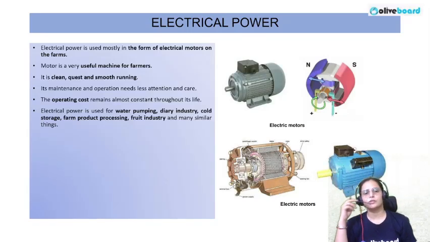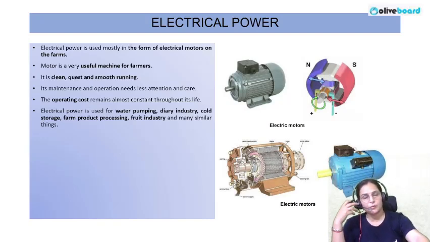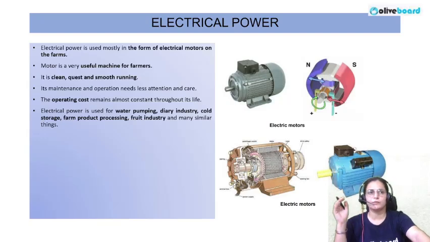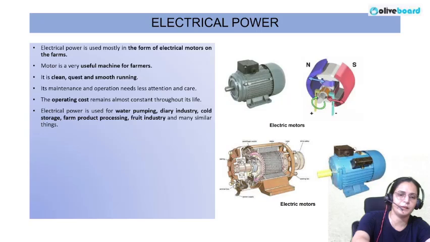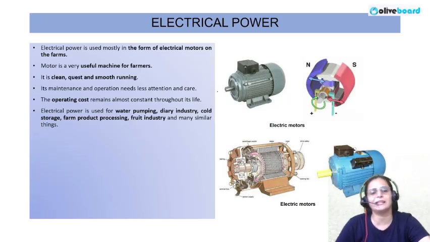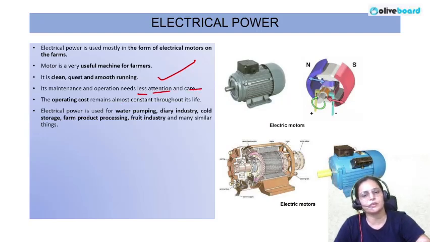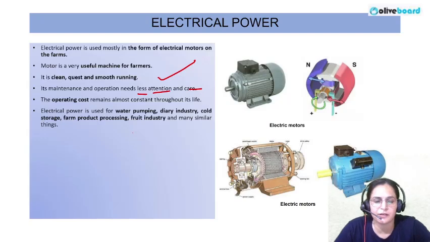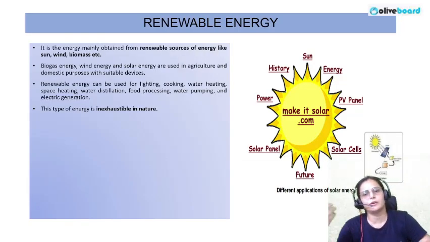So electric power is used mostly in the form of electric motors on the farm. Electric motors are used for supplying water, for irrigation of our agricultural field. Electric power is considered more clean, quick, and smooth running. Maintenance operation needs less attention and care. Operating cost remains almost constant throughout its life. And electric power is used for water pumping, dairy industry, cold storage, farm product processing, fruit industry, and many similar things.